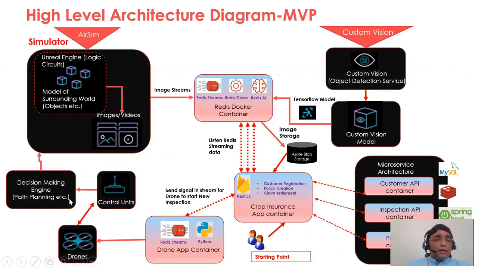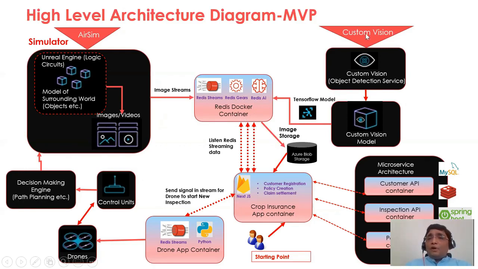First, the drone will create a path based on the data provided by the farmer. Now to simulate this demo, we have created the virtual land using an AirSim simulator. We are using Unreal Engine for placing different Unreal objects like farming land, unfertile land, non-fertile land, high volume land, and high crop land, low crop land like that. When a drone flies over this virtual land, it will start capturing the images. These images are passed in real time to the Redis stream where the Redis Docker container is running.